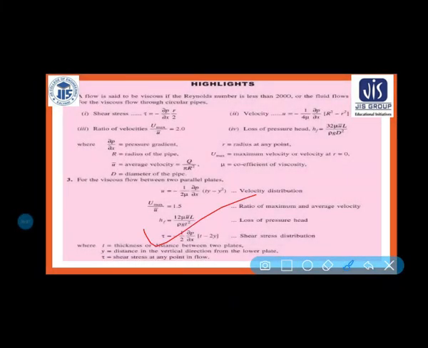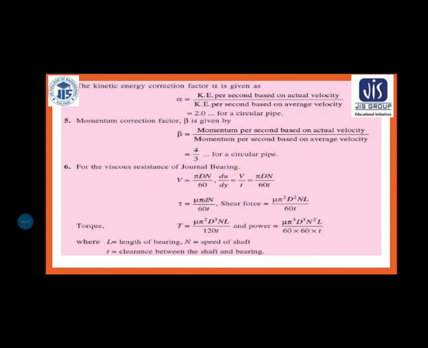So the shear stress distribution is tau equal to minus 1 by 2 del p by del x (t minus 2y). This formula is needed when numericals are discussed. Here t is the thickness, or the distance between two plates, y is the distance in the vertical direction from the lower plate, and tau is the shear stress at any point in the flow. Very important for IAS and GATE exam.